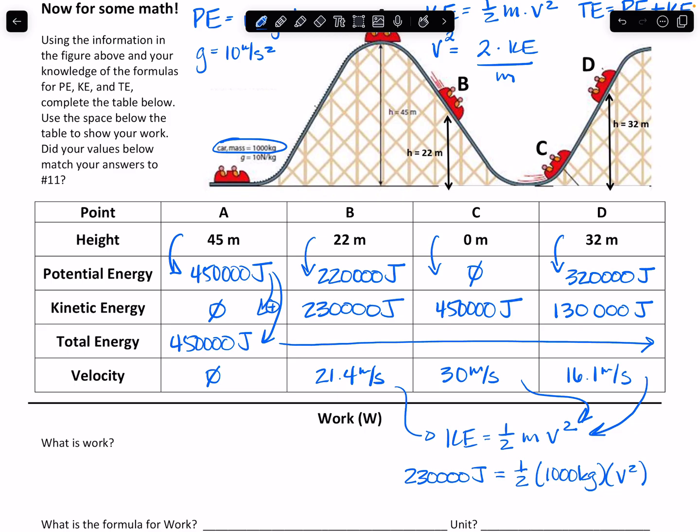So when we're dealing with the mathematics of a system, you have to keep in mind the formulas for potential energy and kinetic energy. And you need to remember that the total energy of the system is constant. So once you calculate that value, once you know what that total energy is, it's the same value throughout the ride, throughout the motion of that object. It does not change, right? It is the biggest place where people mess up. They try to change the total energy. And if you do that, then you're going to miss the problems.